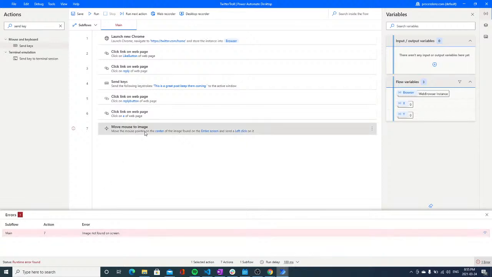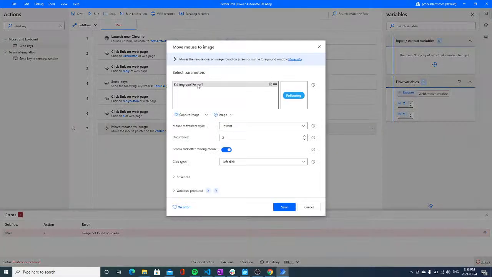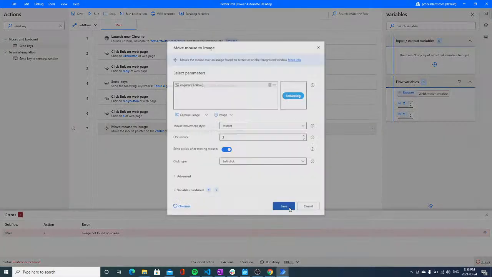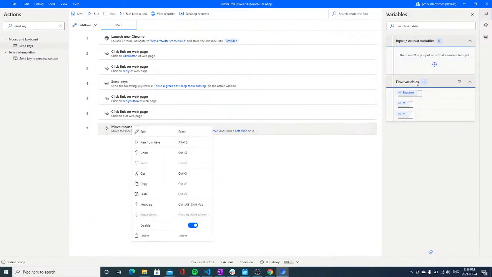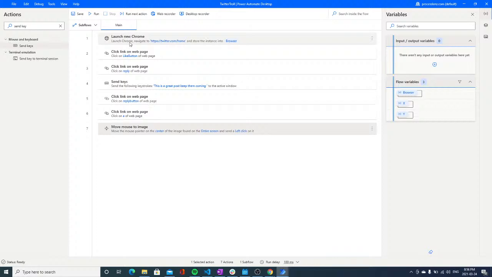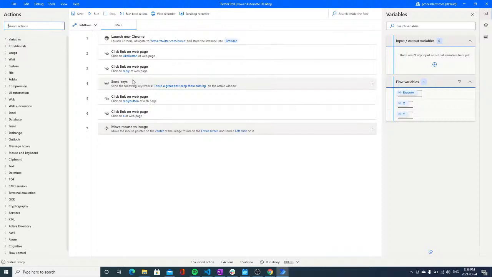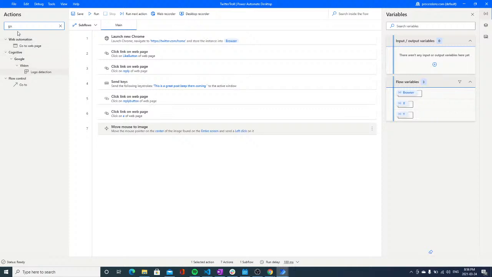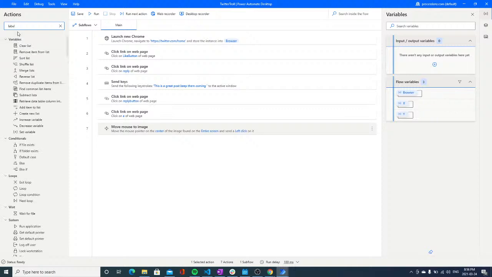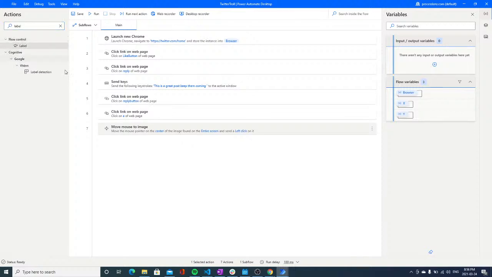So let's see why the image was not found. Very well, because we did not select the image. Now let's try this one more time. We've lost all the variables, so we cannot try it from the beginning. Now let me show you another practical thing. So we can use labels and go to actions. So let's first add a label to jump around in our process. And once I insert this, you will know exactly what I'm talking about.